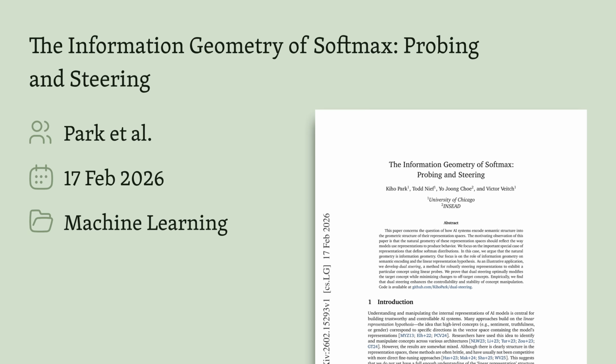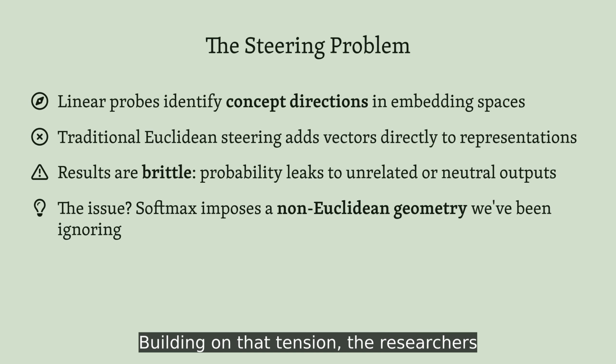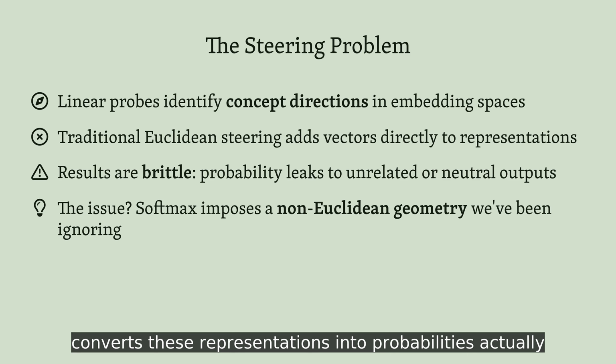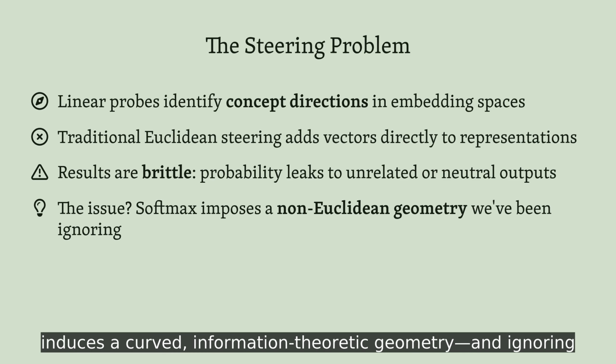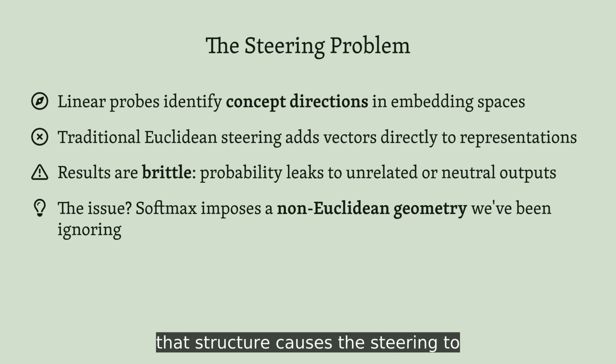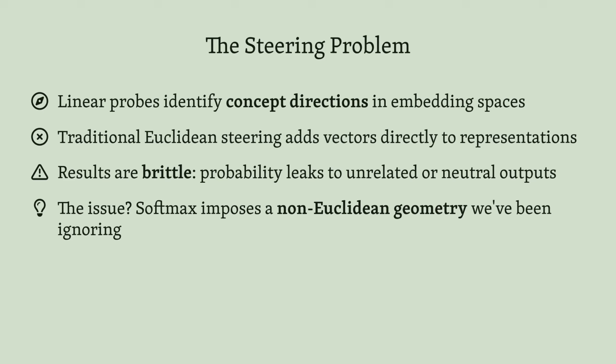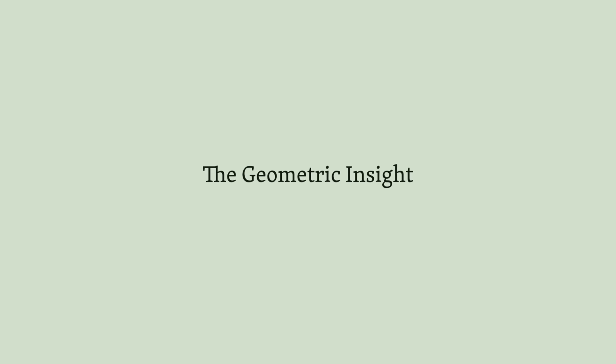And, building on that tension, the researchers explain how current methods assume a flat Euclidean space when manipulating model representations. But the softmax operation that converts these representations into probabilities actually induces a curved, information-theoretic geometry, and ignoring that structure causes the steering to go awry. So what is the right geometry, and how does recognizing it change everything?